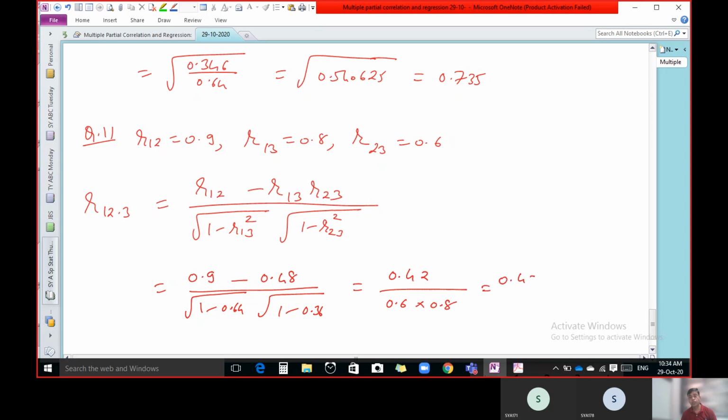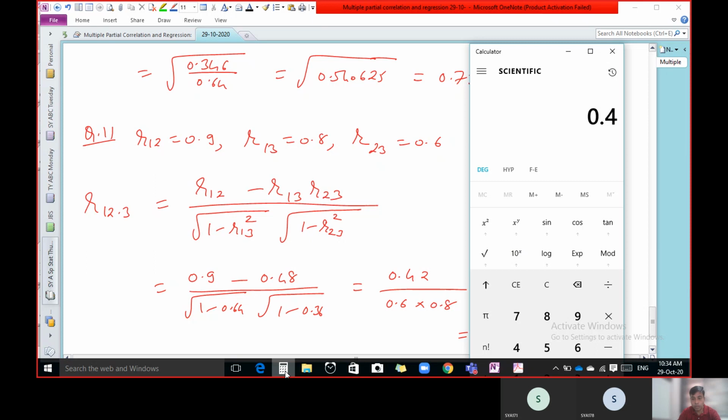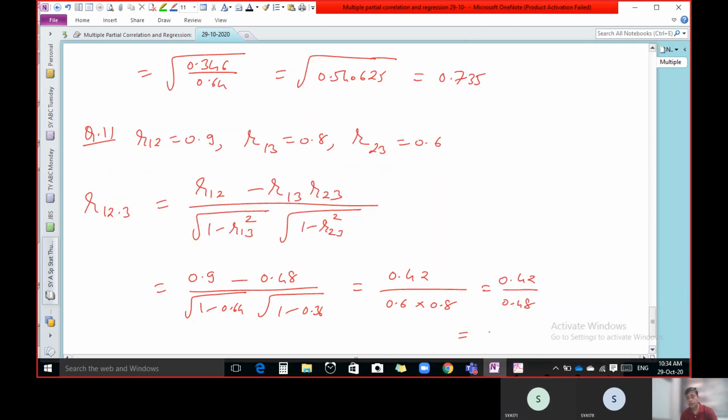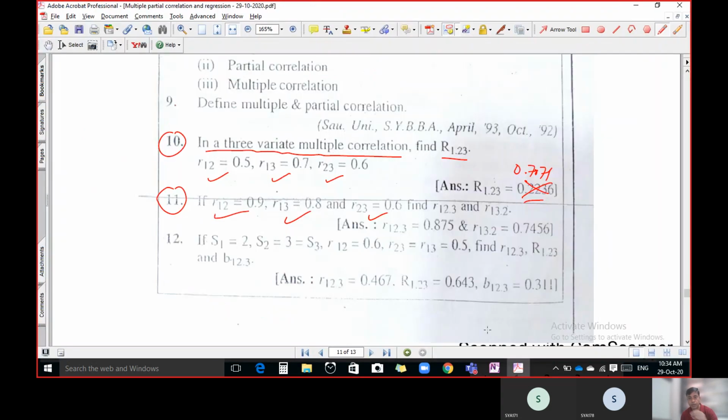So 0.42 divided by 0.48, that is 0.875. Let us check the answer for question number 11. Yes, it is true. 0.875. In that way, you can calculate this.